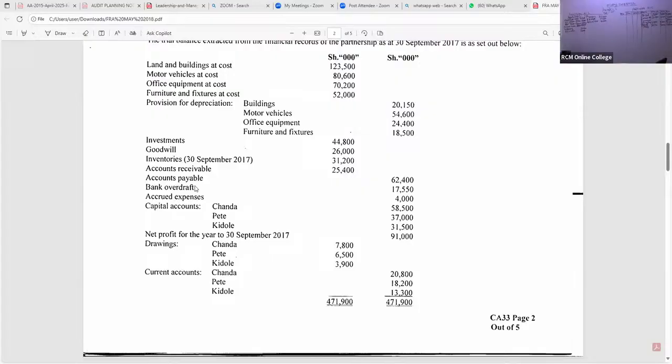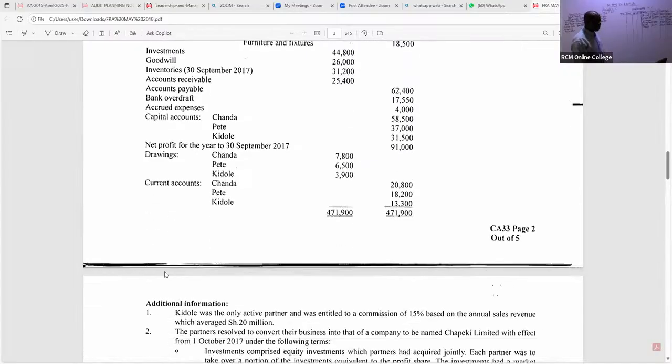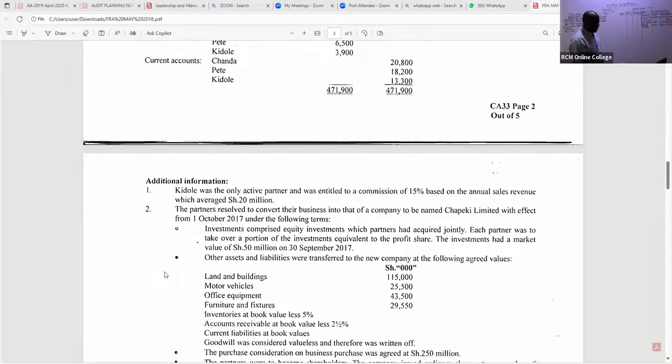Now, ladies and gentlemen, let's read this question very, very well. You can see we have been able to capture most of this. The capital accounts we have handled. You tick. Net profit for the year we have handled. You tick. Drawings, I'll be able to handle right now very quickly. Don't worry about that. Current accounts, you have to tick this. Very good. Now, we are told here, look at note number 1. Note number 1 we have already handled, because we got some figure there.